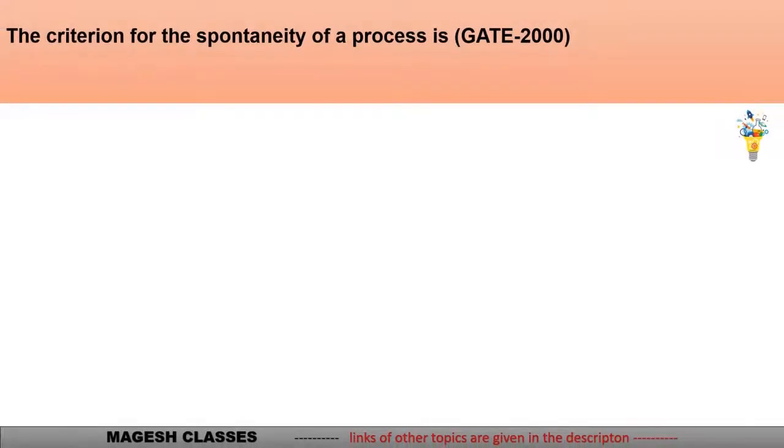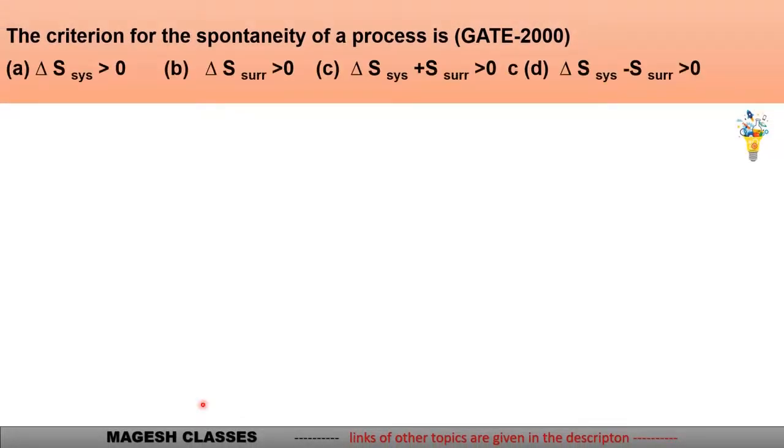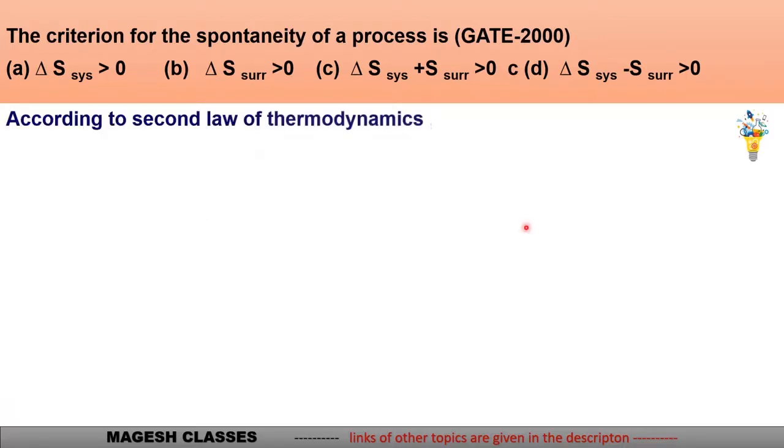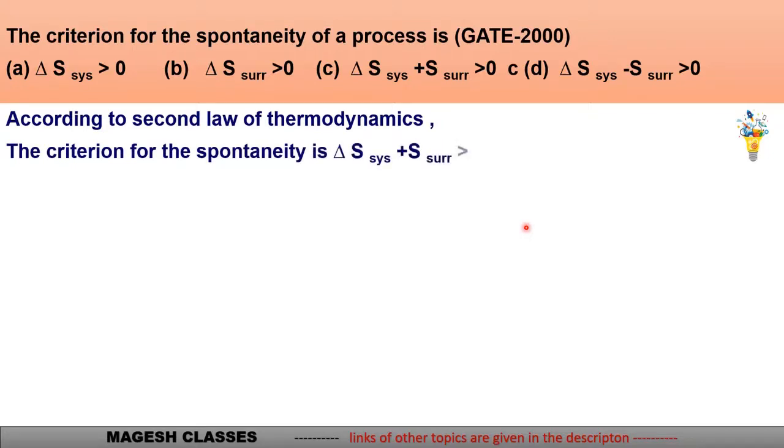Okay, next one. The criterion for the spontaneity of a process is a question from GATE 2000. Del S is positive for the spontaneity of the reaction. Here the difficulty is which one is positive: del S system, del S surrounding, or both. So we know that for the spontaneity of a reaction, according to the second law of thermodynamics, the criterion for spontaneity is del S system plus del S surrounding is greater than 0, generally del S universe. Your answer is C.